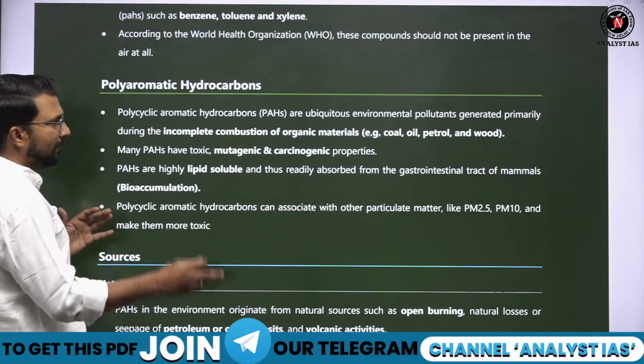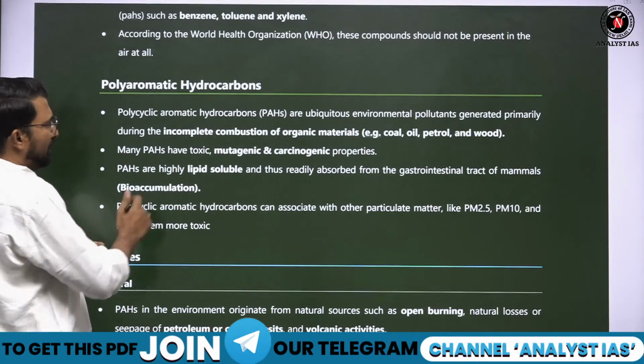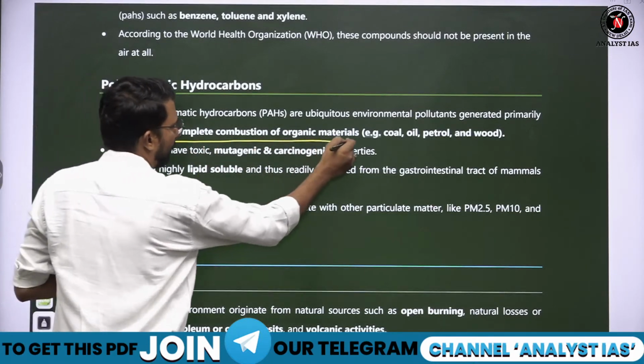First of all, remember this, how PAH are produced. They are produced by the incomplete combustion of organic material.